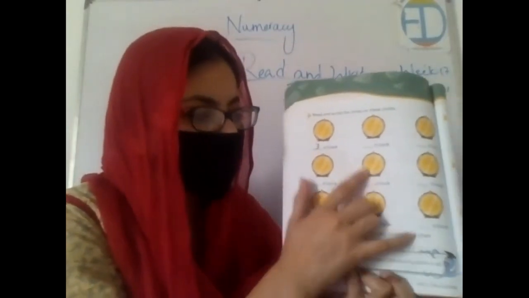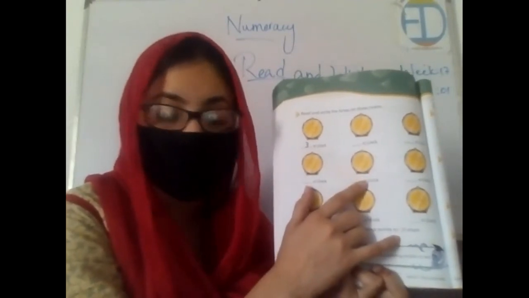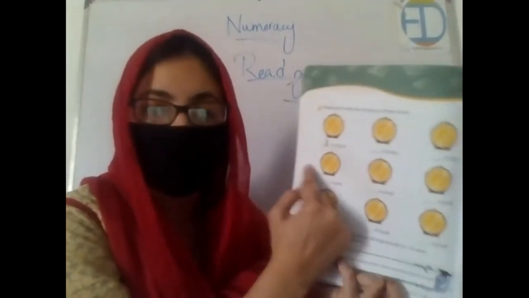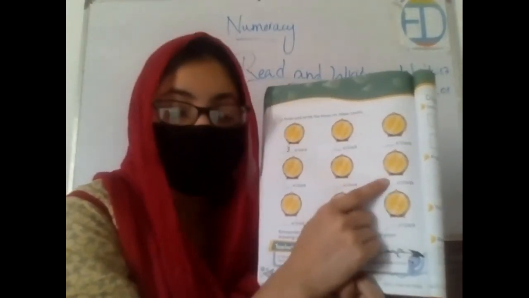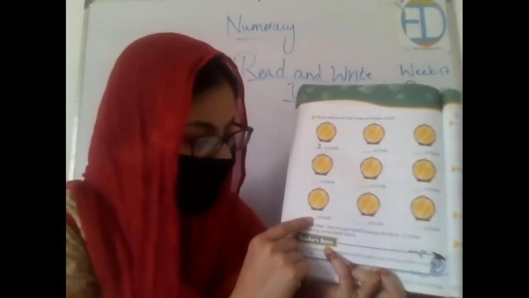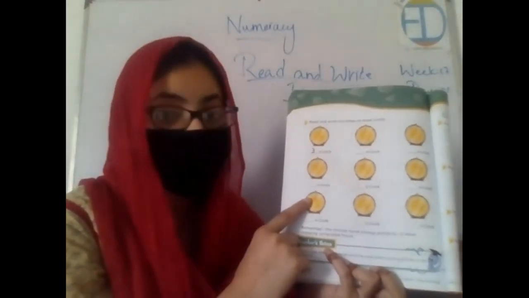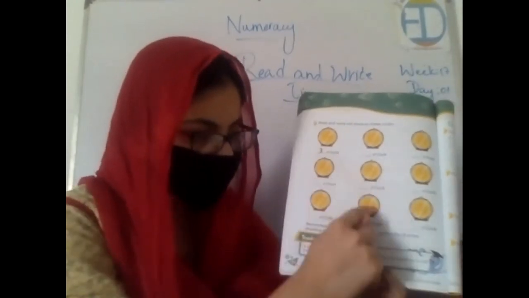Very well done. So in the next one, we have the hour hand on 11 and the minute hand on 12. So what time is it? 11 o'clock. Very well done. So do write these as well, okay? Then we have the hour hand on 2 and the minute hand again on 12. So it is 2 o'clock. Excellent. Then we have the hour hand on 1 and the minute hand on 12. So what time is it? 1 o'clock. Very well done.